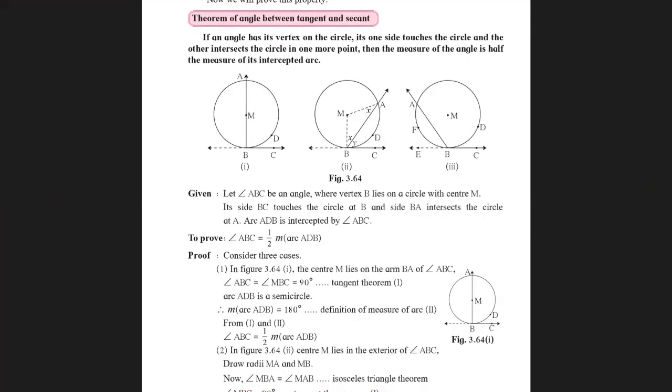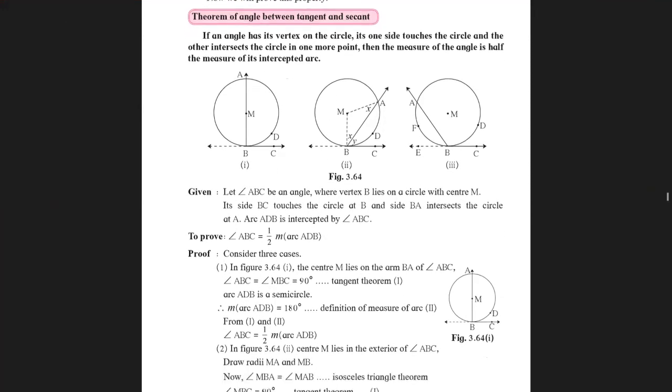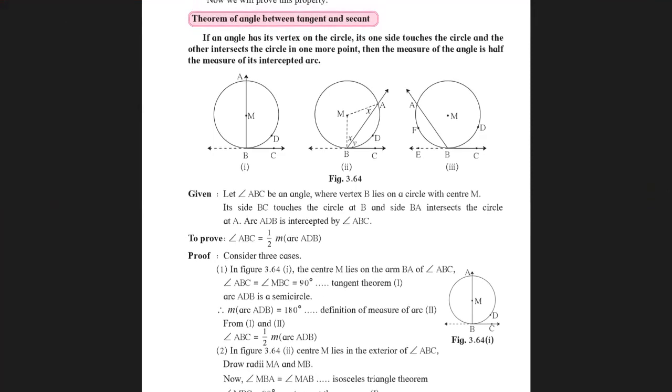Hello children. To begin with, after we finished with exercise 3.4, the next topic is the theorem of angle between tangent and secant. Now, if you have looked at the portion that is reduced for you, standard 10, this part of the chapter is not going to be there. So the tangent secant theorem will not be there. Children, you can mark it in your textbook. From the chapter Circle, whatever we have done up to exercise 3.4 is going to be there. Now from here, what is not there, I'll be telling you.